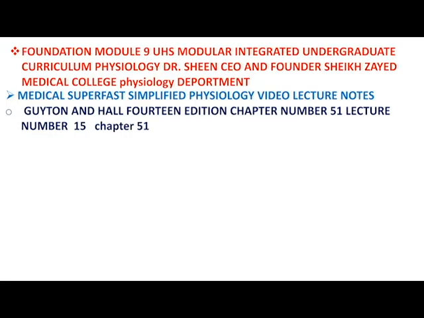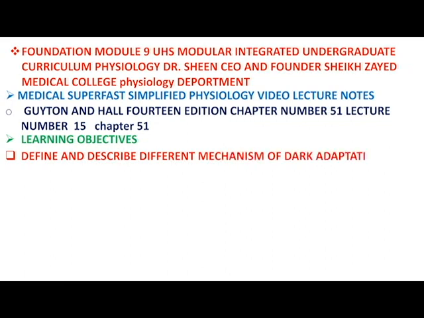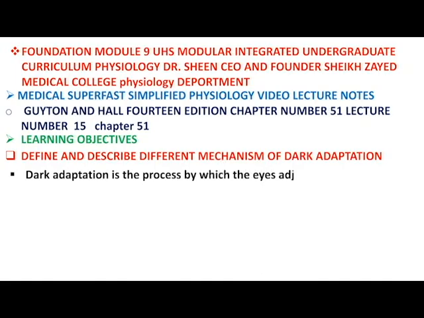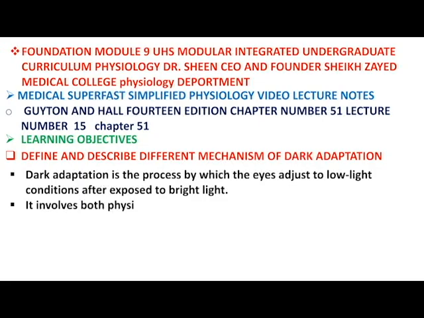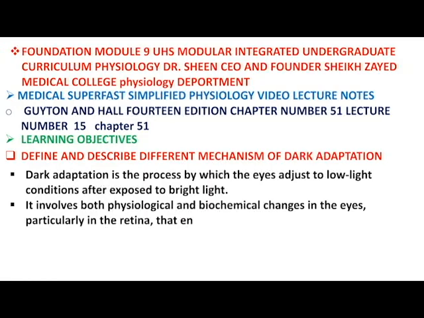Chapter 51. Learning Objectives. Define and describe different mechanisms of dark adaptation. Dark adaptation is the process by which the eyes adjust to low light conditions after exposure to bright light. It involves both physiological and biochemical changes in the eyes, particularly in the retina, that enhance sensitivity to dim light.